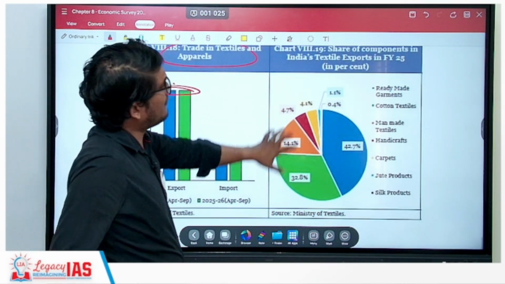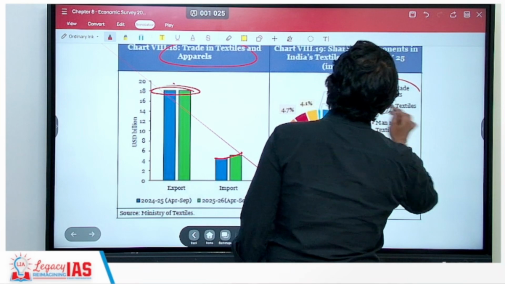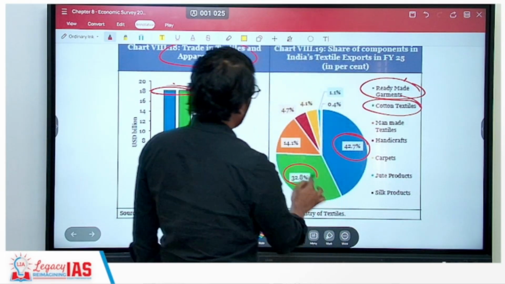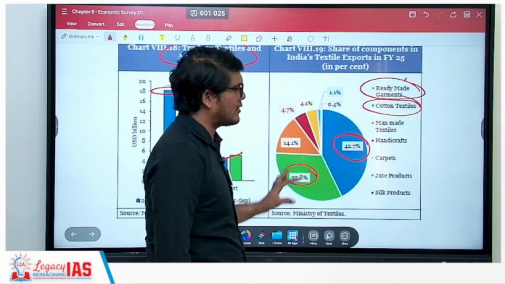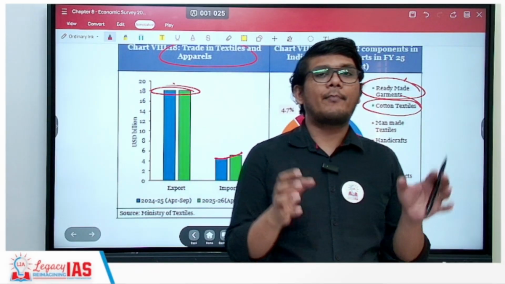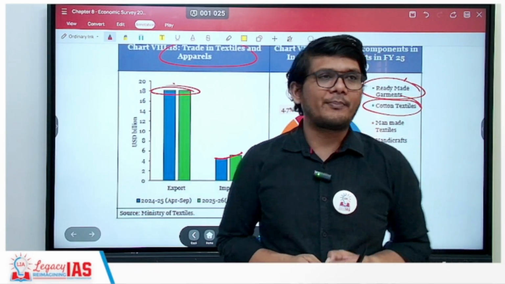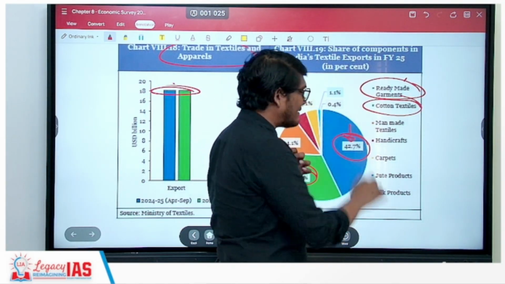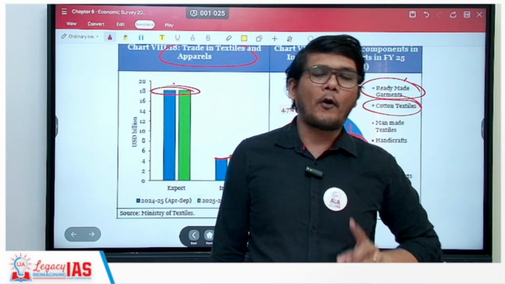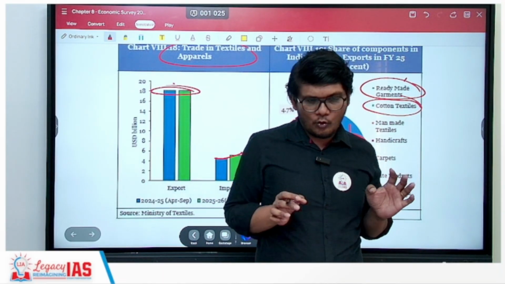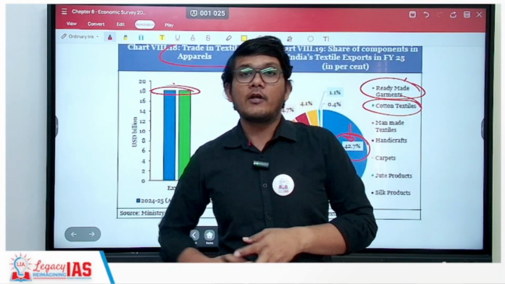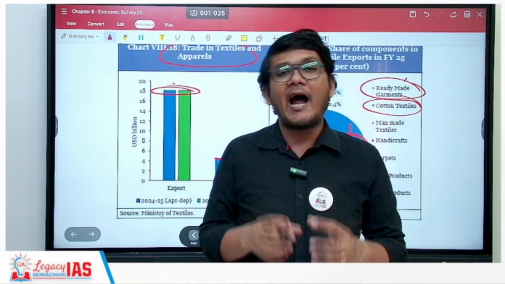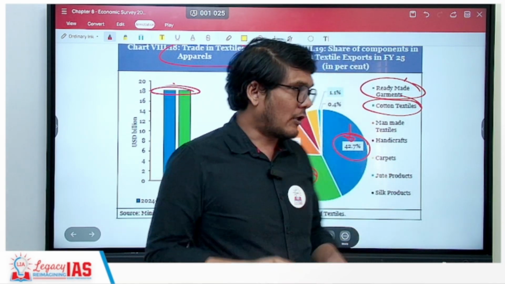And then here you have the different kinds of textile. You can remember that ready-made garments are the highest, then comes cotton textile, and then there are the other things. So the top two is what you should remember. So this is about the 8th chapter with respect to industries, majorly about production. I repeat again, percentages are not important. What is important is that you know the top two or three. What the trend is, is what you should know. The concept of the term quality control order that we have seen, any such concept that is there, you should know. So that's about it from this chapter.